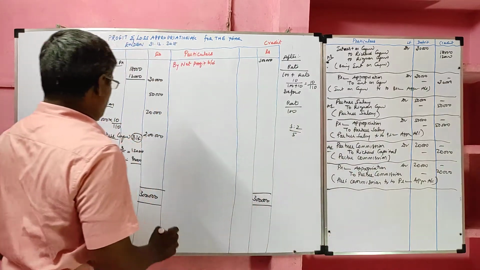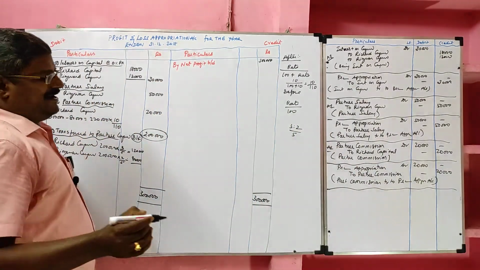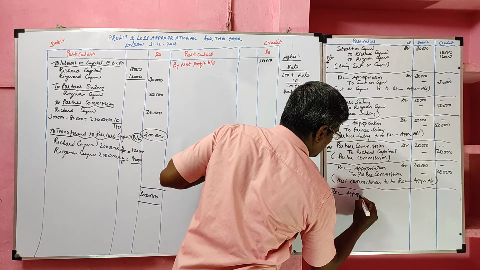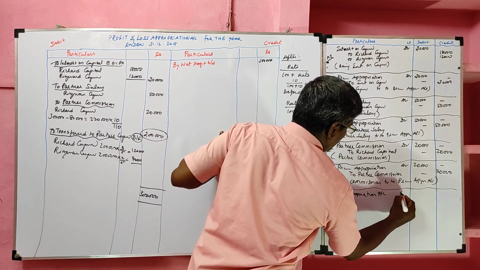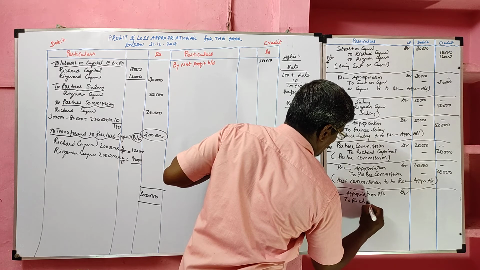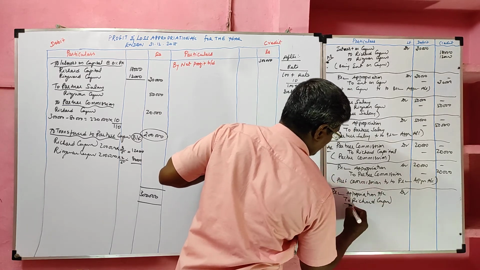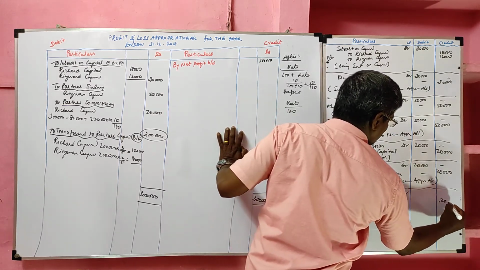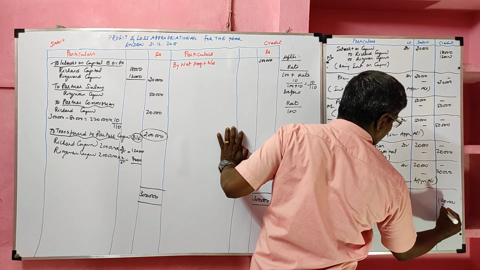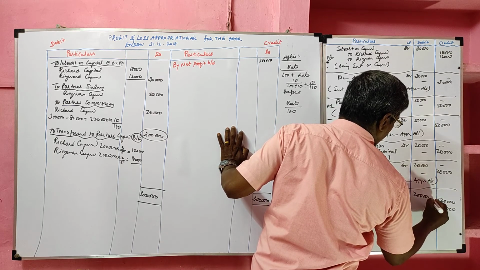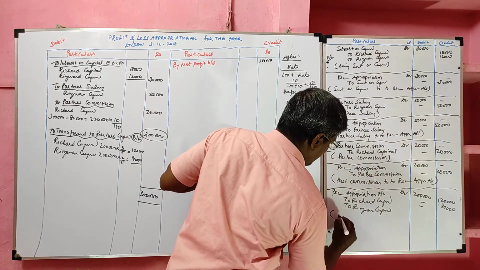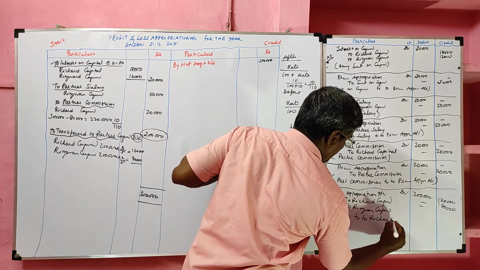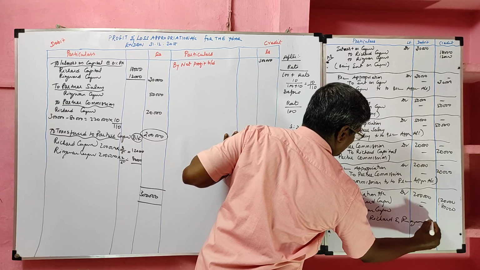Next, for distribution of profit, we have to record an entry. The entry is profit and loss appropriation account debit to Richard Capital and Rizwan Capital. Values 1,20,000 and 80,000, total 2 lakh. Narration: profit transferred to Richard and Rizwan capital accounts.